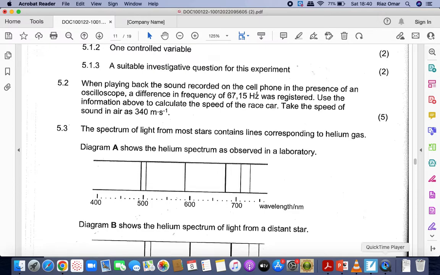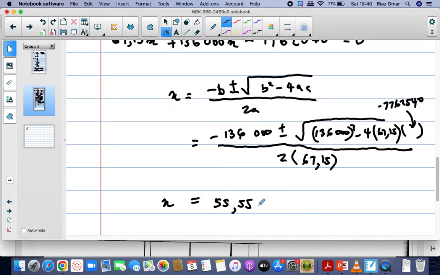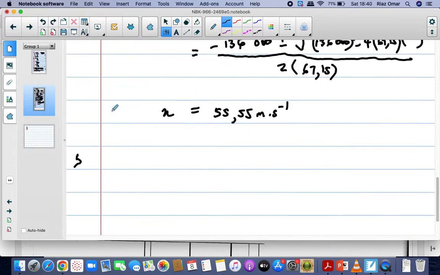So the speed of the race car will be 55,55, and obviously we must put in the unit: meters per second. Don't forget the unit.